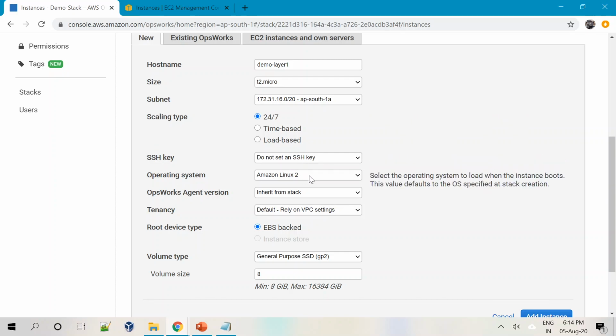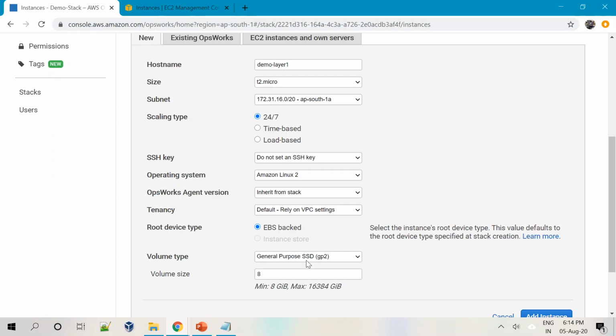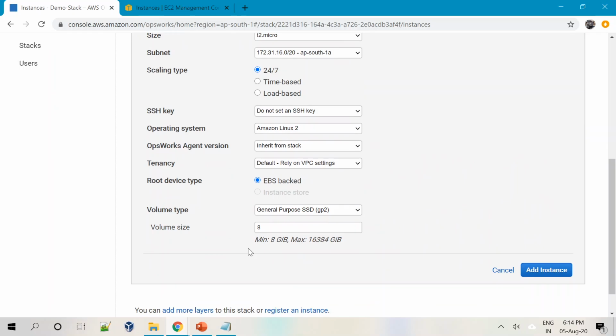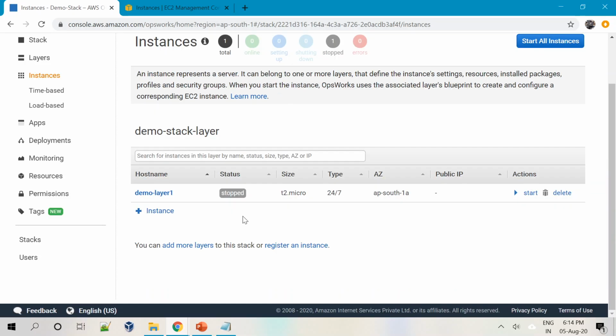Then last time we said Amazon Linux 2, or if you want to choose something else, you can choose here. So you can override some of the configurations that you already specified as part of your stack. So I do not want to change anything. I'll just say add instance. Okay, and this particular instance is created, right? And there is an instance here.